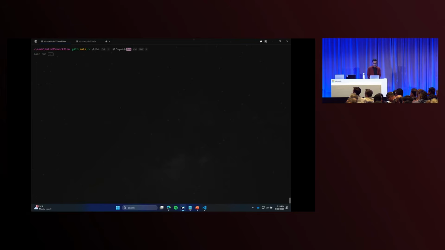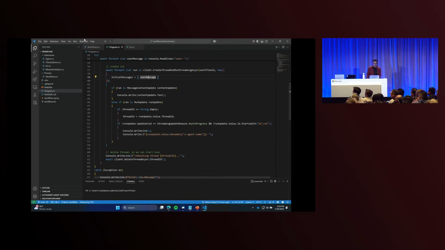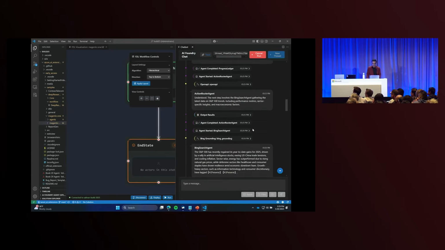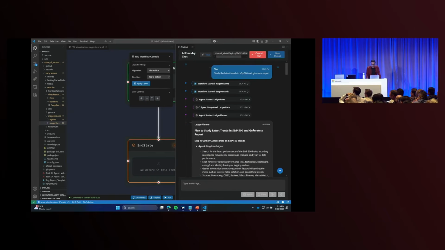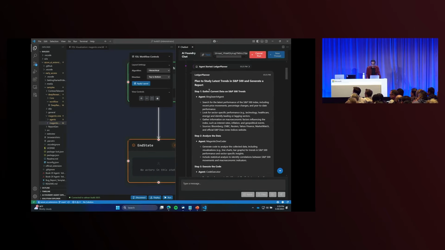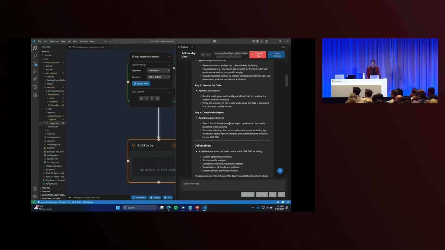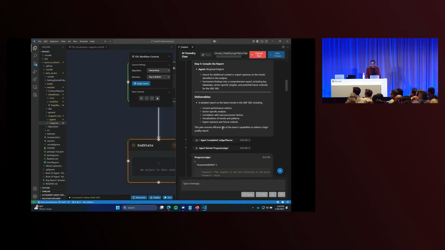So let's go ahead and quickly run this. And this is all real, so none of this is recorded. So I'm hoping this comes up. And as it's coming up, we can go quickly check what is happening with the other agent. So as you can see, this is the multi-agent that created a ledger. It created a plan. On step 1, to gather data. Step 2, to analyze the data, execute code, compile the report, and these would be the deliverables.